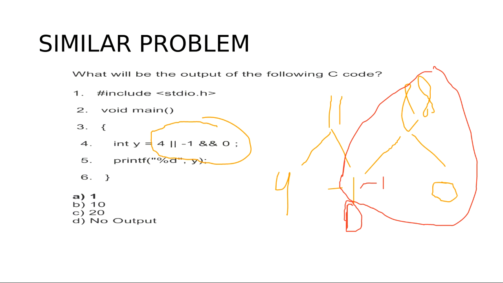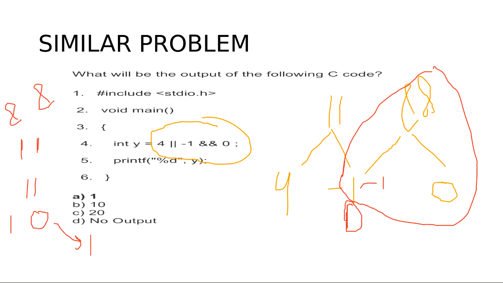Okay, so what are the properties of AND? Properties of AND are both values should be 1. Karthik, I'm repeating: for the AND, both values should be 1. And for the OR, this symbol, if one is 0 and another is 1, it will be considered as 1.